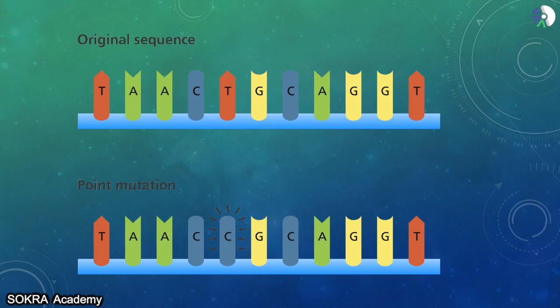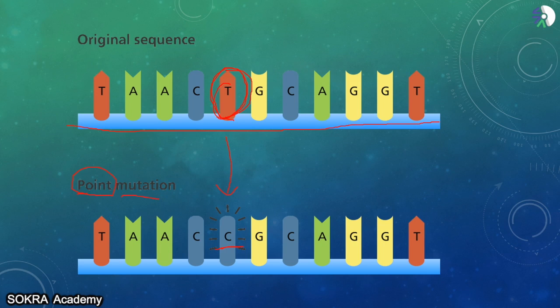Now, do you imagine what will happen if there is any problem in the sequences? As I've told you before, there should not be any problem in the sequences. If there is any problem in the sequences, a lot of problems are going to happen. Can you see here? Look at this. This is T for thymine. Here is this sequence which has thymine. But when this sequence was being copied, there was one point mistake. What was this point mistake? The thymine is replaced by cytosine. Can you see this mistake here?